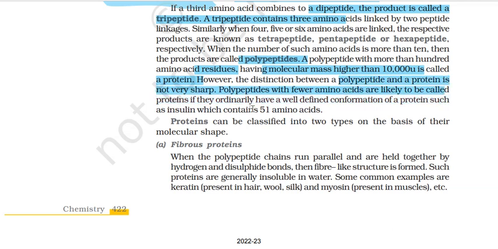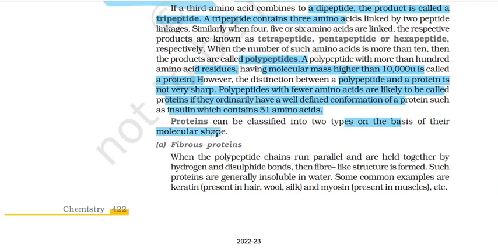Polypeptides with fewer amino acids are likely to be called proteins if they ordinarily have a well-defined conformation of a protein, such as insulin, which contains 51 amino acids. So, it's not necessary that it be more than 100. Insulin is a protein containing only 51 amino acids, yet we call it a protein if it has a protein-like conformation. Proteins can be classified in two types on the basis of their molecular shape.